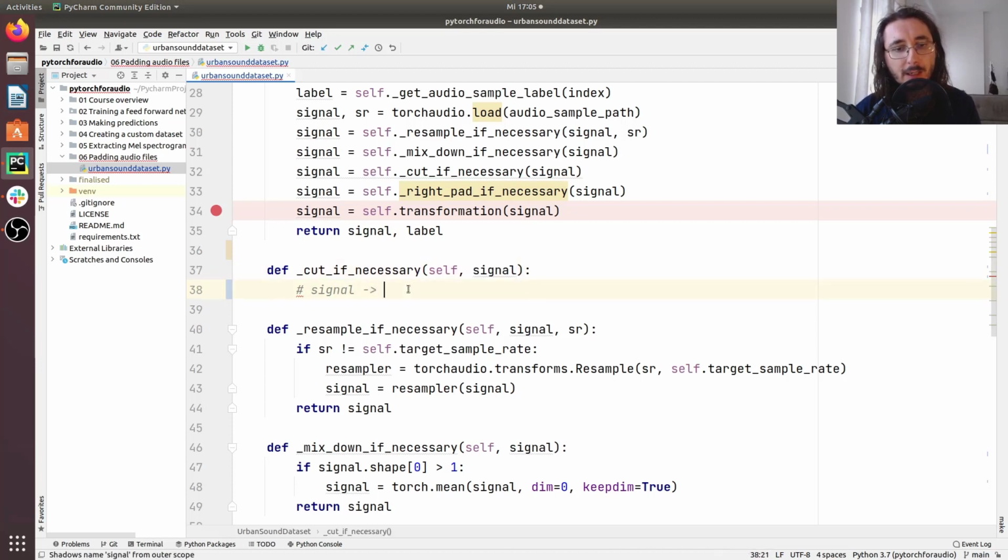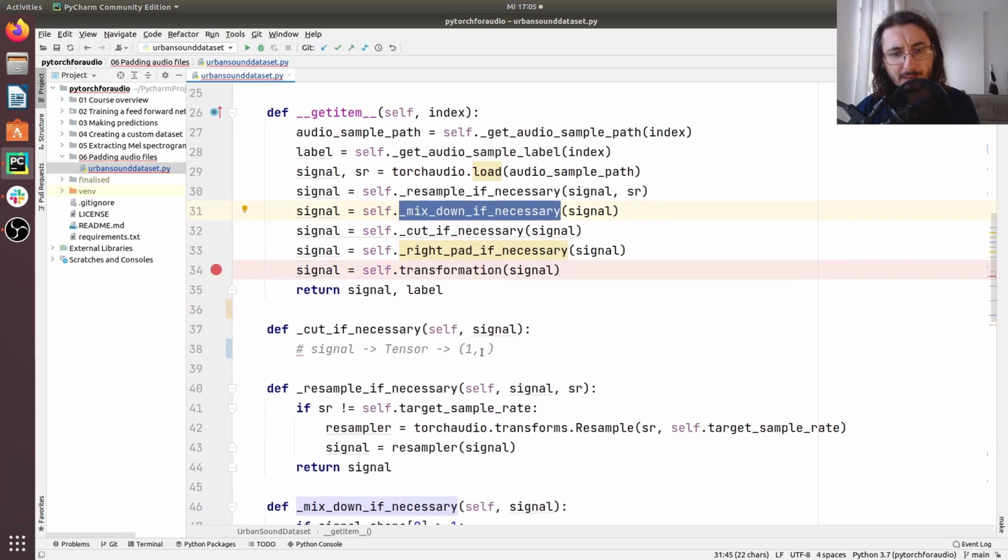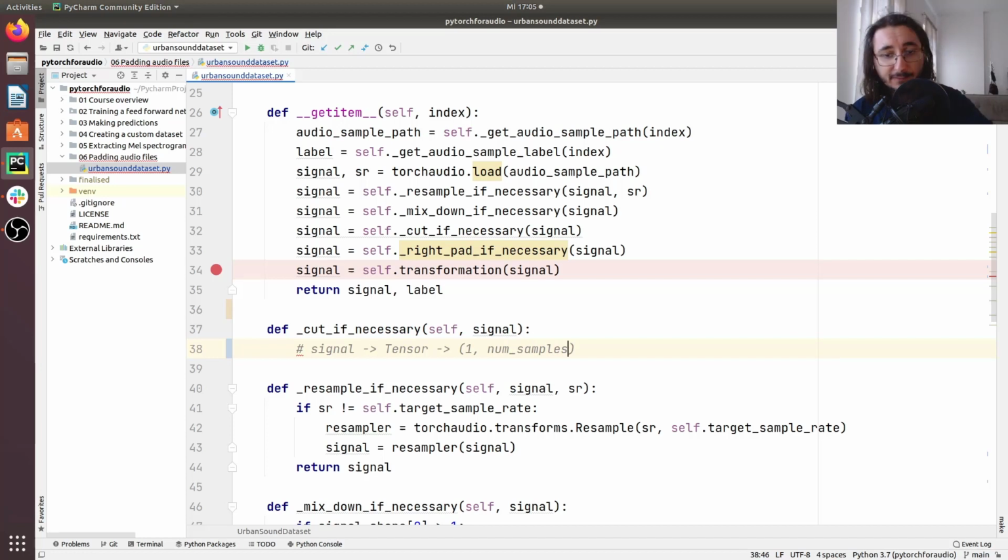So this is a PyTorch tensor, which has a couple of dimensions. The first dimension is the number of channels, and we already know that this is equal to 1, because if it wasn't, we mixed it down with this method. And then the second dimension is equal to the number of samples. So this could be equal to 10,000, 50,000, whatever that is, right?